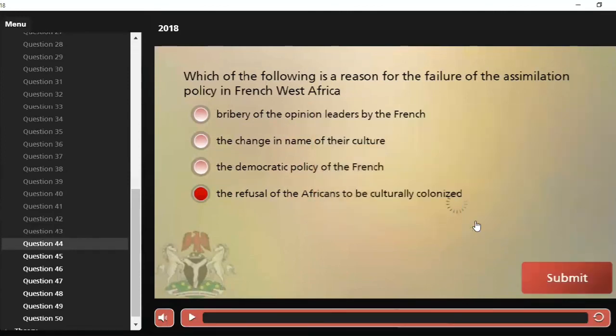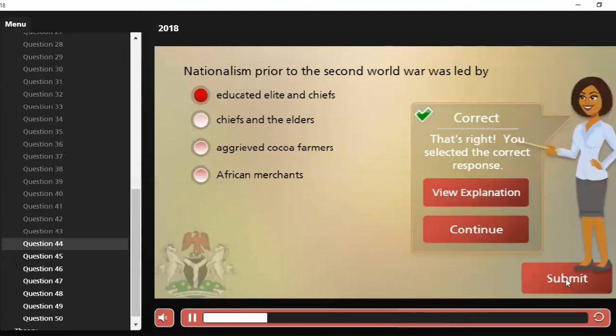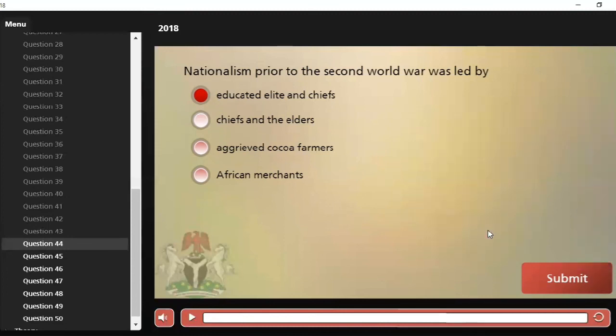Okay, let's move over to the next question. Nationalism prior to the Second World War was led by A, educated elites and chiefs, B, chiefs and the elders, C, aggrieved cocoa farmers, and D, African merchants. Of course, we know our correct answer is educated elites and chiefs. They were the ones that contributed to nationalism before the Second World War.